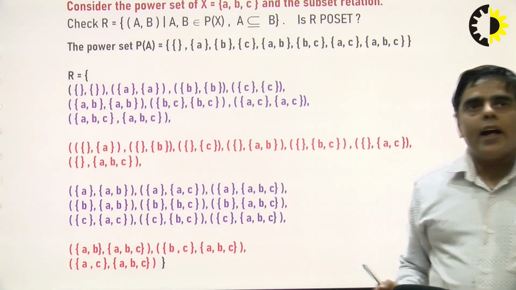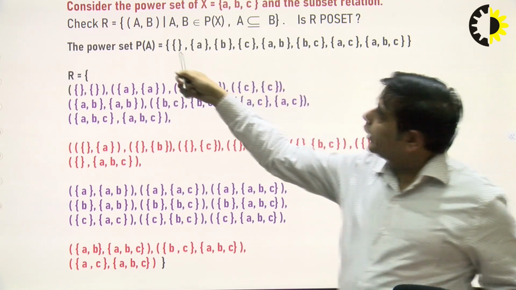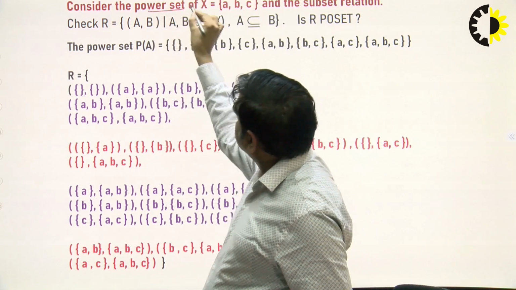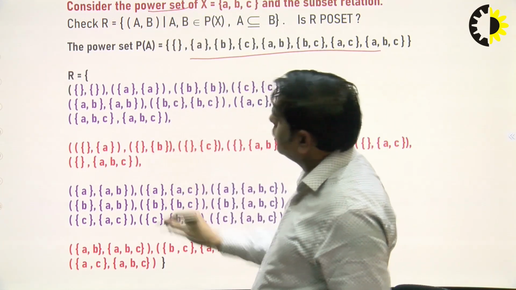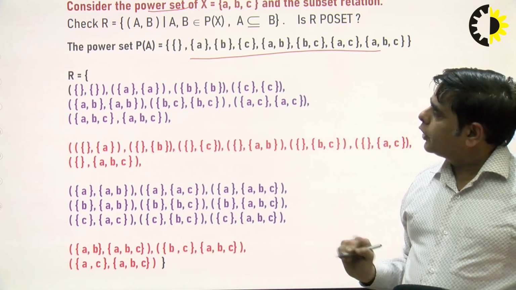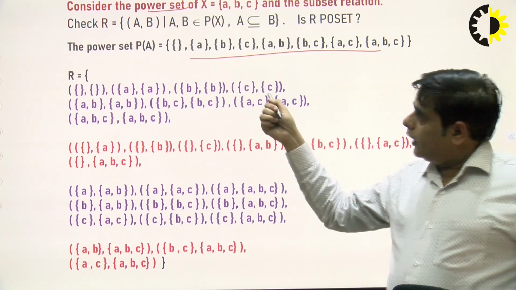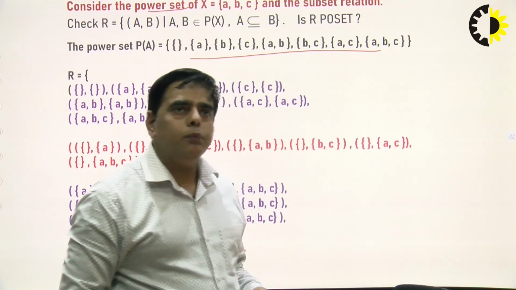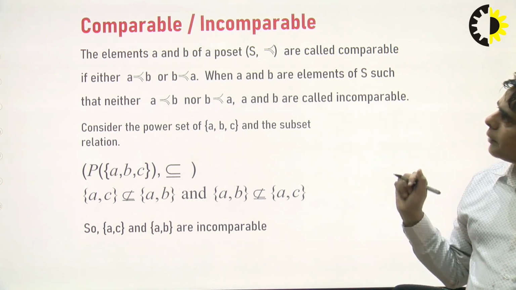Similarly, you can check the subset relation and whether it is a poset, and we have to check it for the power set. So we will first create a power set, then we can write all the ordered pairs for this particular subset relation. Then we can check that this relation has these types of pairs, and then this relation will be a poset. You can check. And the last topic is comparable and incomparable elements.